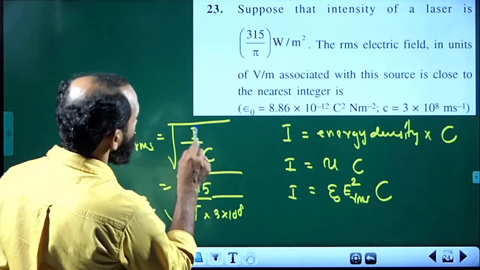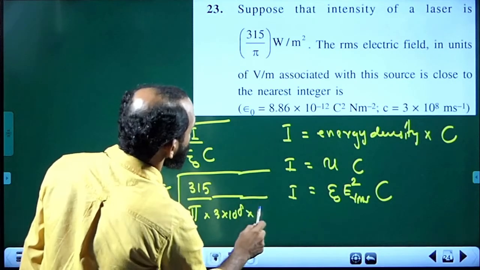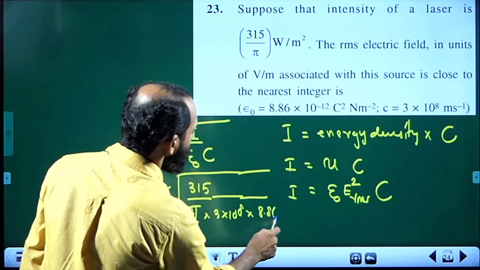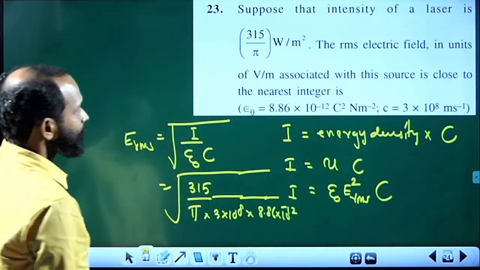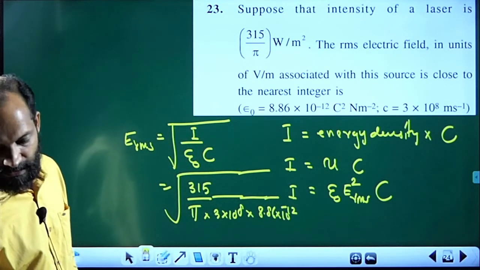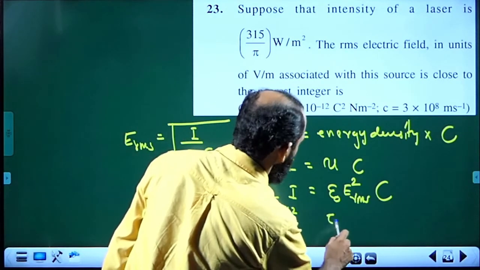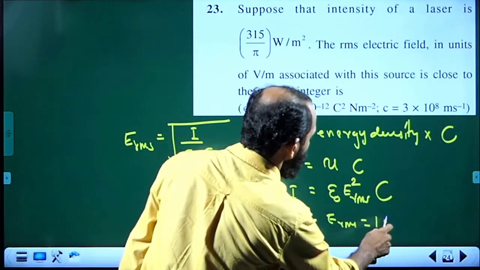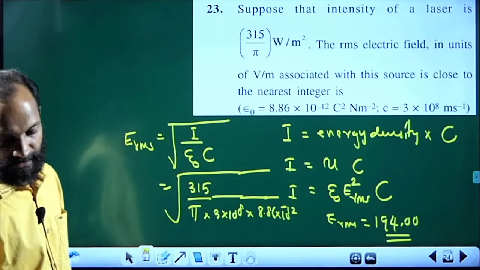Epsilon 0 value is also given, that is 8.86 into 10 power minus 12. On solving you get the correct answer as 194.00. So E RMS is 194.00, which is the correct answer.